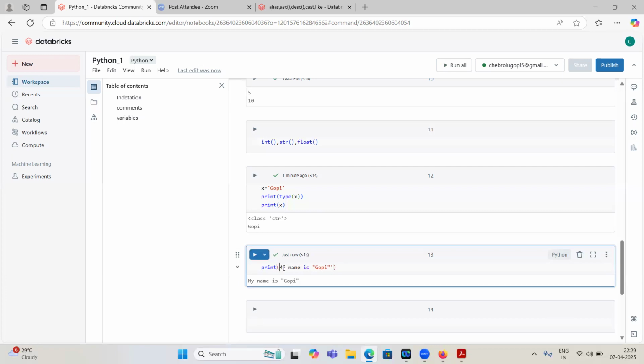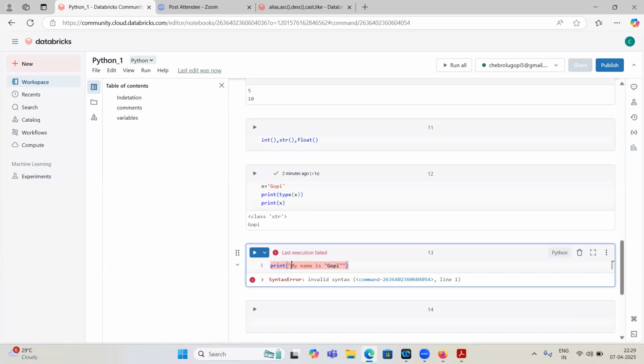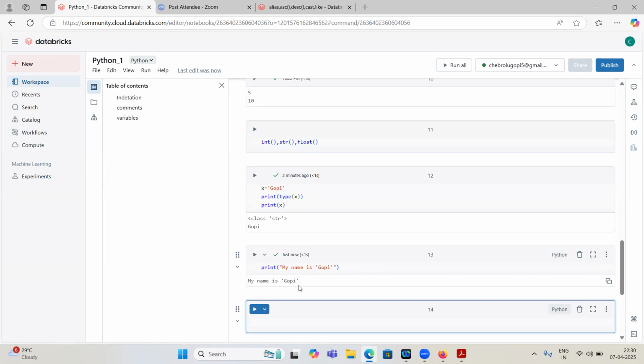What if I give double quotes here also? If I give double quotes here also, it will throw an error, invalid syntax, because if some text is surrounded by double quotes, inside the double quotes you should not use double quotes again. Instead, you can use single quotes here. It won't be a problem. If some text is surrounded by double quotes and you use single quotes inside, it is not a problem. It will display my name is Gopi.